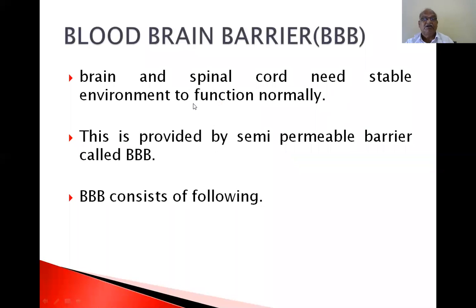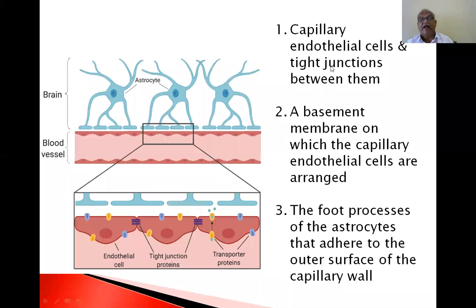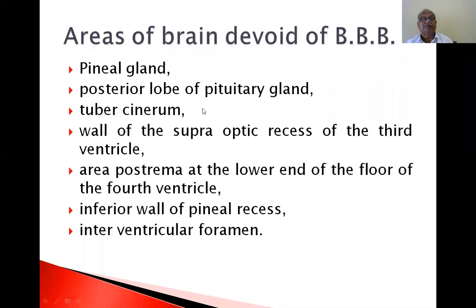Blood-brain barrier. The brain and spinal cord need a stable environment to function. This is provided by a semi-permeable barrier called the blood-brain barrier. The blood-brain barrier consists of the following: capillary endothelial cells, basement membrane, and foot processes of the astrocytes that adhere to the outer surface of the capillary wall. These three form the blood-brain barrier.